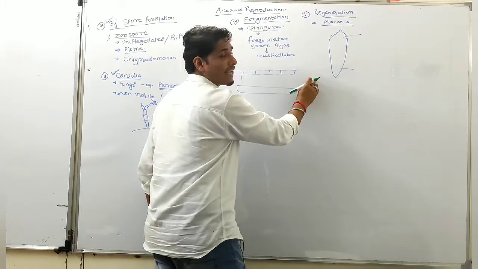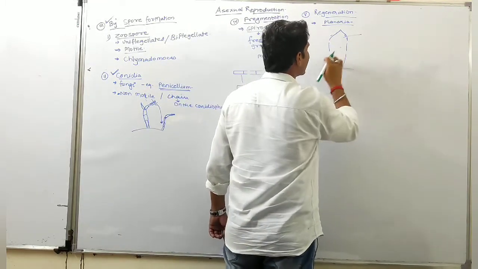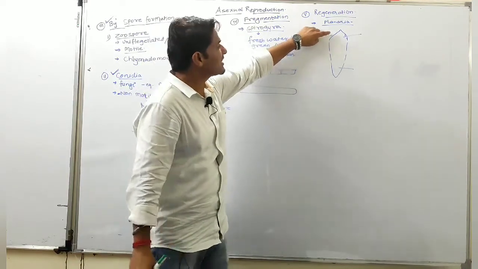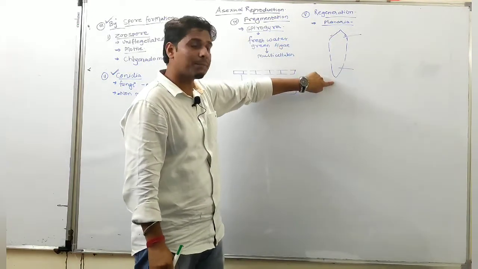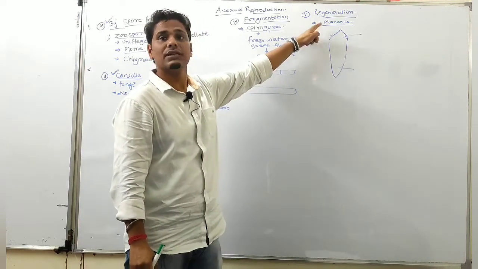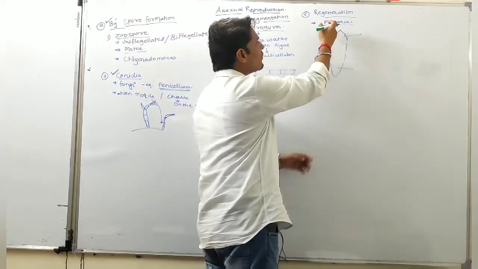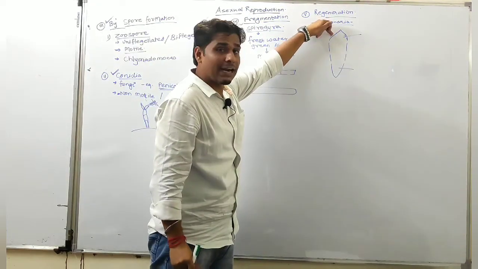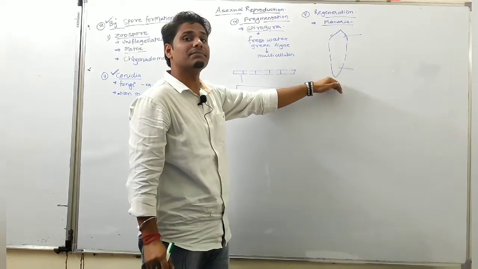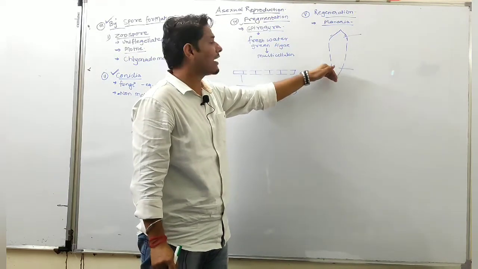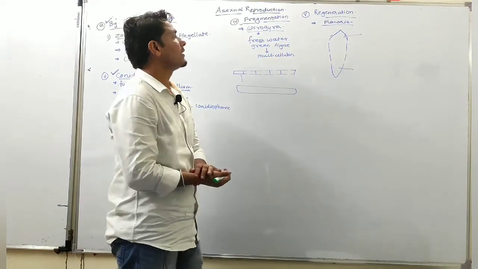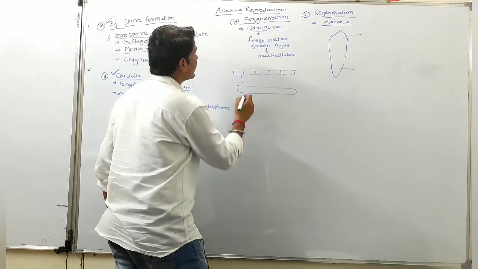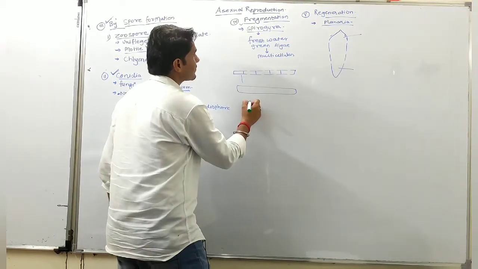Okay, so when planaria is divided or cut into many small pieces, these planaria have the ability, meaning the head part has the ability to produce the tail part and the tail part has the ability to produce the head part. So it is a kind of fragmentation type of reproduction. Okay, so the head part has the ability to regenerate the tail part and the tail part has the ability to regenerate the head part.